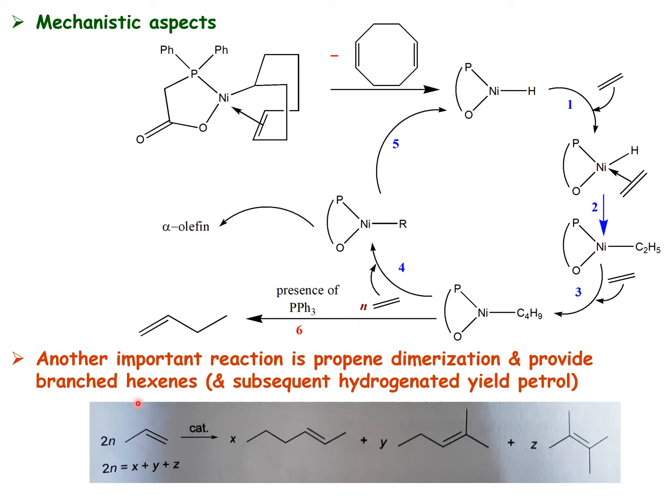This is an important additive in petrol, because branched hexenes are one of the potential anti-knocking agents. Anti-knocking means its ability to resist igniting under pressure. That is what anti-knocking means. It is a petroleum property. We will talk about this at a later stage. So this kind of branched hexene, when it is hydrogenated, you will get branched alkanes, which are important in the petroleum industry, in petrol. So that is another important process where an oligomerization catalyst has been prepared.